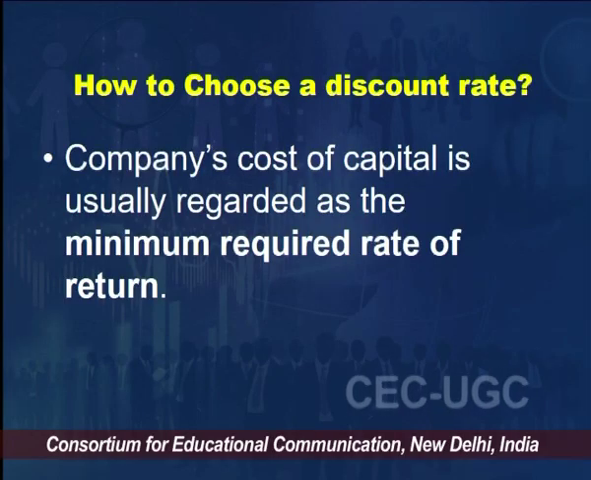So the average cost of these two, debt and equity funds, is taken as the cost of capital, which we also call WACC, weighted average cost of capital. That is how we choose the discount rate. The company's cost of capital is usually regarded as the minimum required rate of return, or the discount rate. Now the question is, how do we actually calculate net present value?